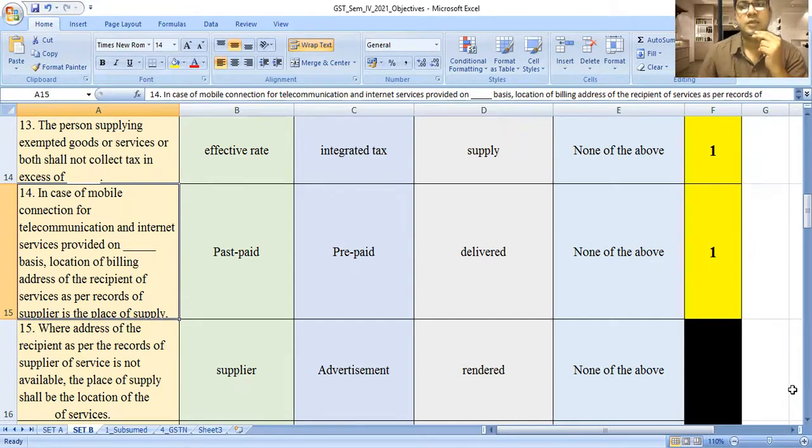The understanding can be there if you already study each and every lecture video and note it in your notebook, so you can easily get maximum marks. You can get 100 out of 100 also if you study all the YouTube videos, lectures, and you have to update yourself. Without updating yourself, you cannot understand the gist. If I explain each and everything, it is not possible. You have to see our previous video on place of supply.